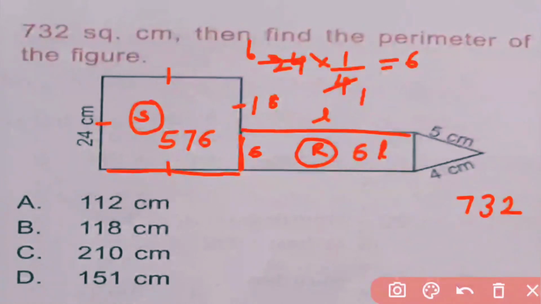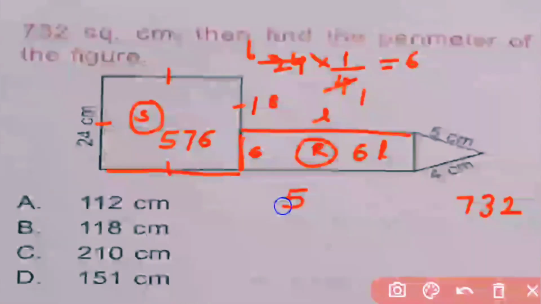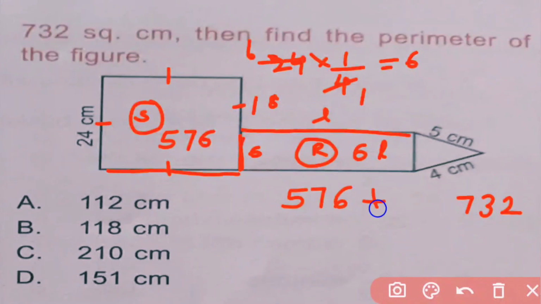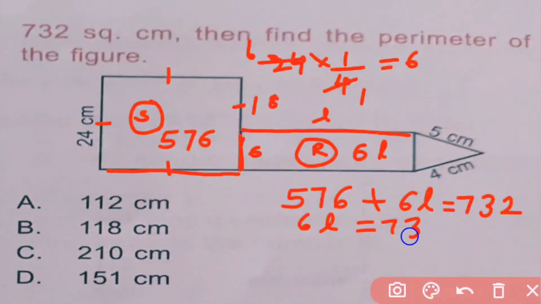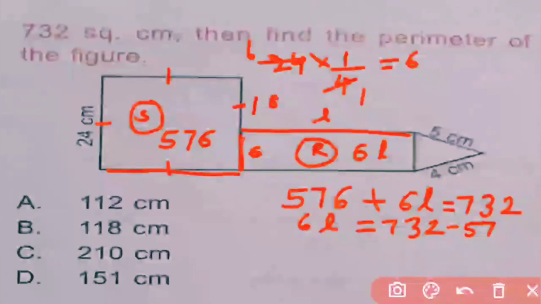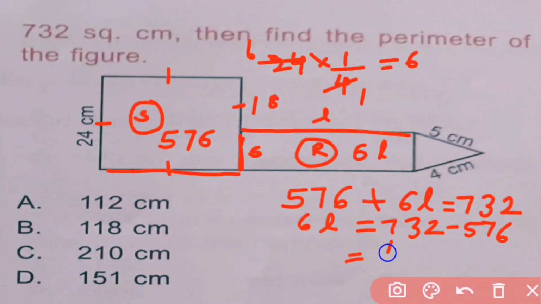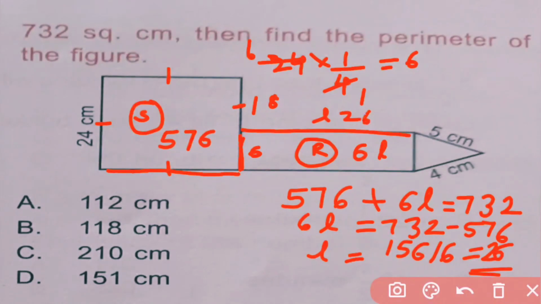And their sum is equal to 732, means 576 plus 6L is equal to 732. So 6L is equal to 732 minus 576 is equal to 156. So L is equal to 156 divided by 6 is equal to 26 centimeter. So see, this length is 26 centimeter.